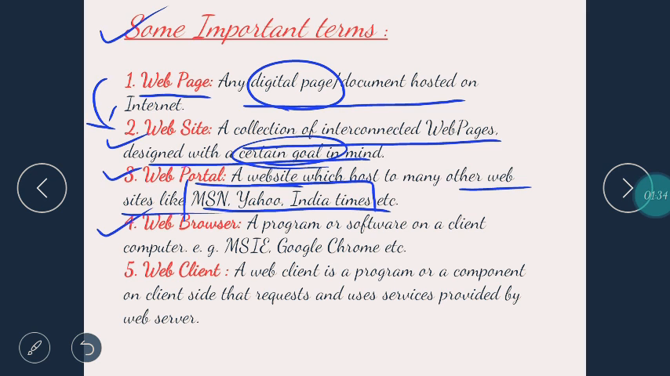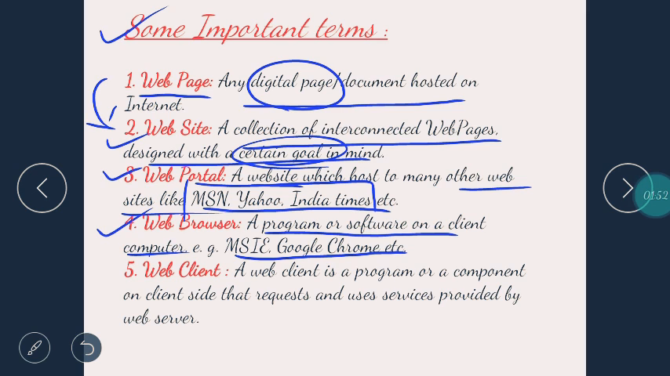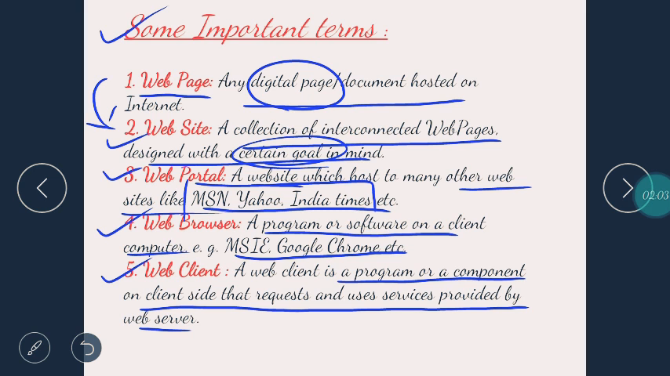What's a web browser? Web browser is a program or software on a client computer. That means it needs to be there to be used upon. Example, MSIE, Google Chrome, etc. That means there has to be Google Chrome on your computer, or else you won't be able to use it. What's a web client? A web client is a program or a component on client side that requests and uses services provided by web server. Okay?